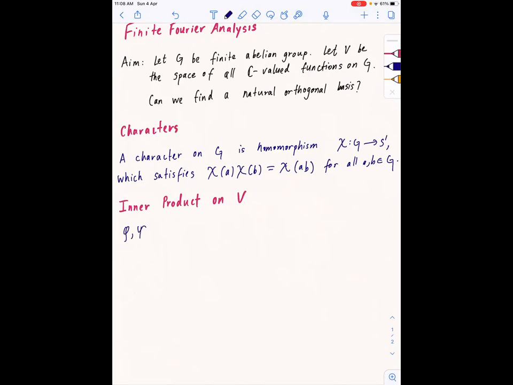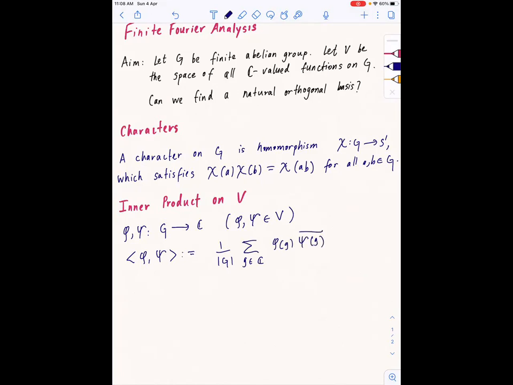Suppose phi and psi are functions from G to C, that is, phi and psi belong to the space of all functions. Then the inner product of phi and psi is defined to be 1 over the number of elements of G, times the summation over g belonging to G of phi of g times psi of g bar.